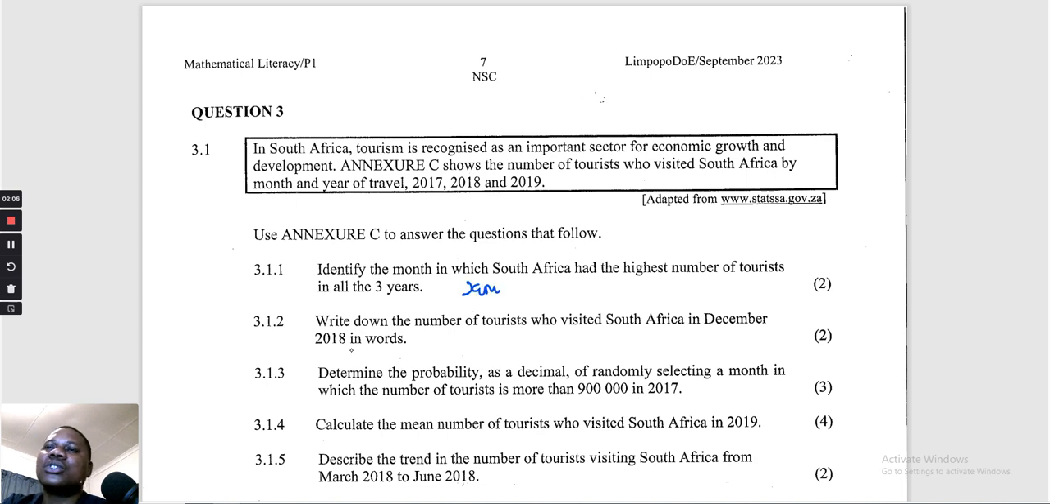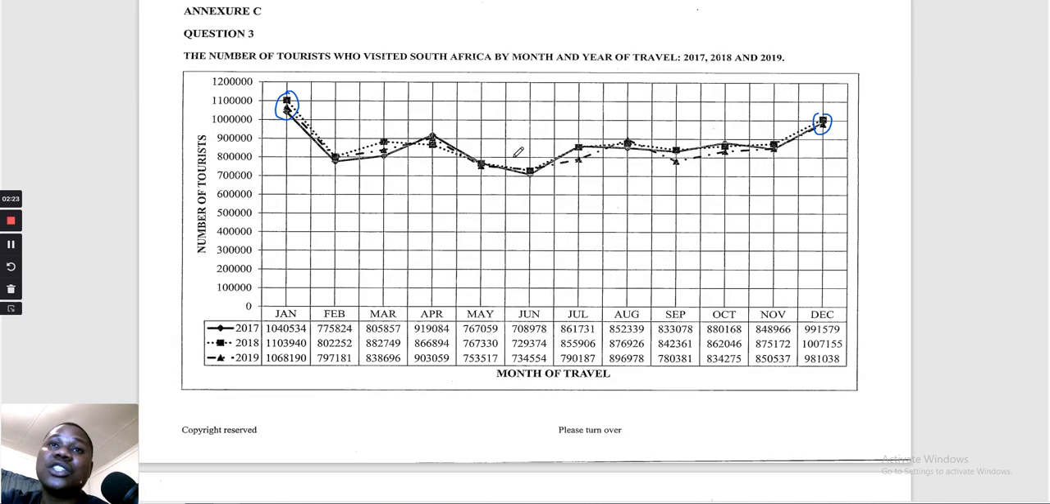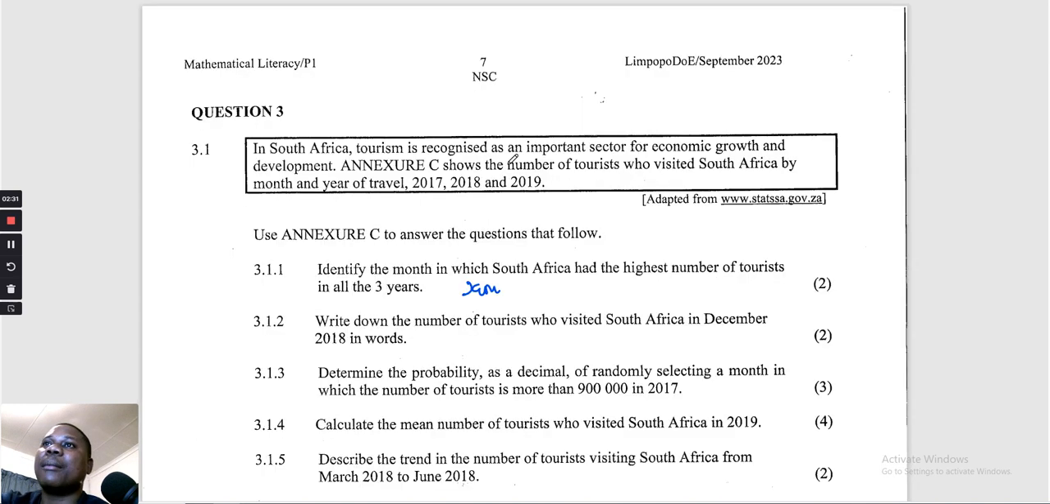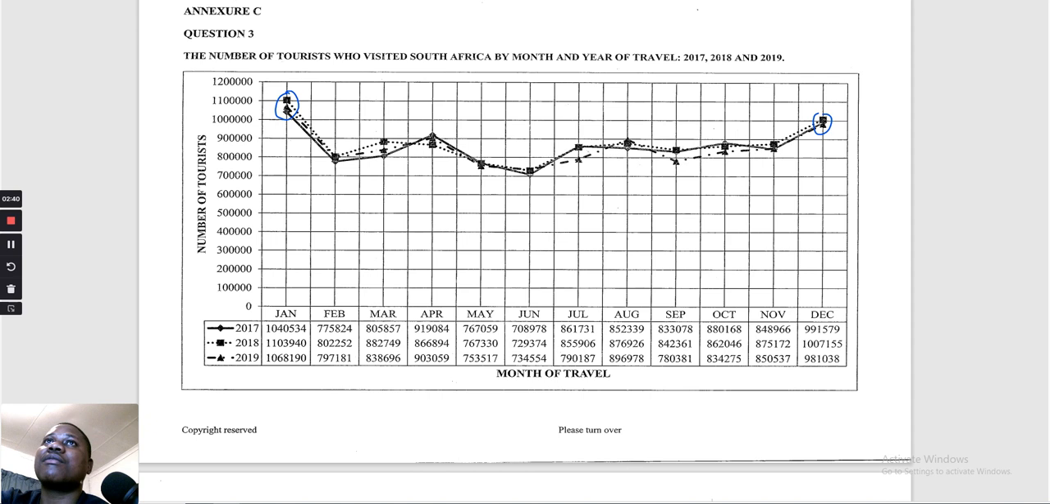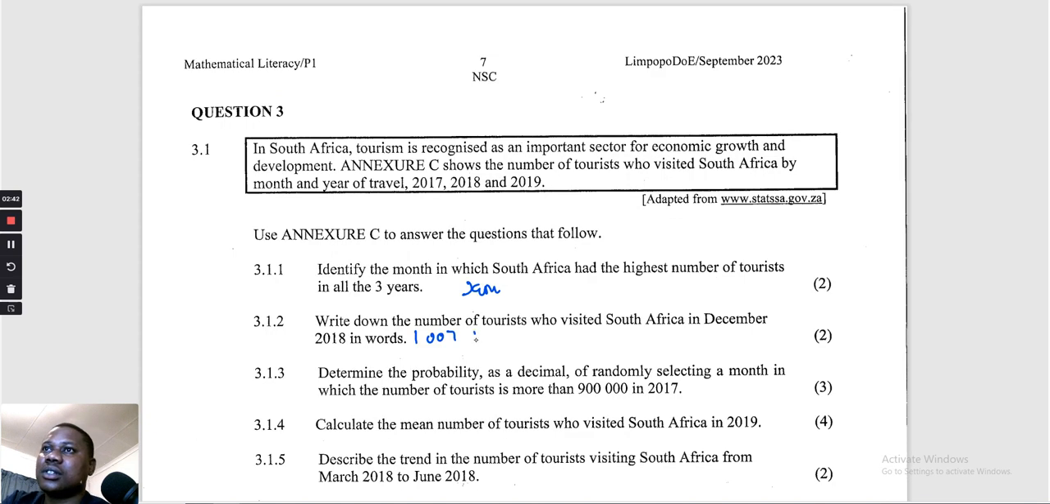Okay, so let's go to number 2. They say, write down the number of tourists who visited South Africa in December 2018 in words. Let's go and find that number. December 2018 in words. So I see 1007155. I'm going to write it down before I write it in words. Okay, so let's write this in words.